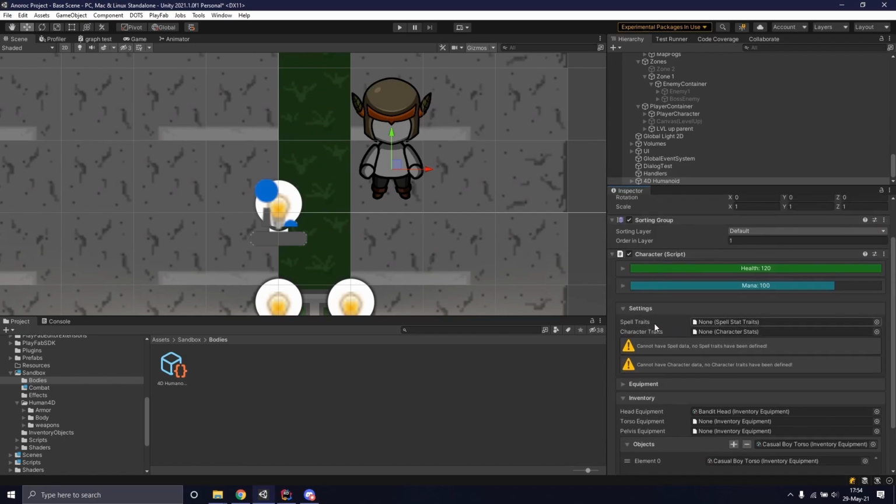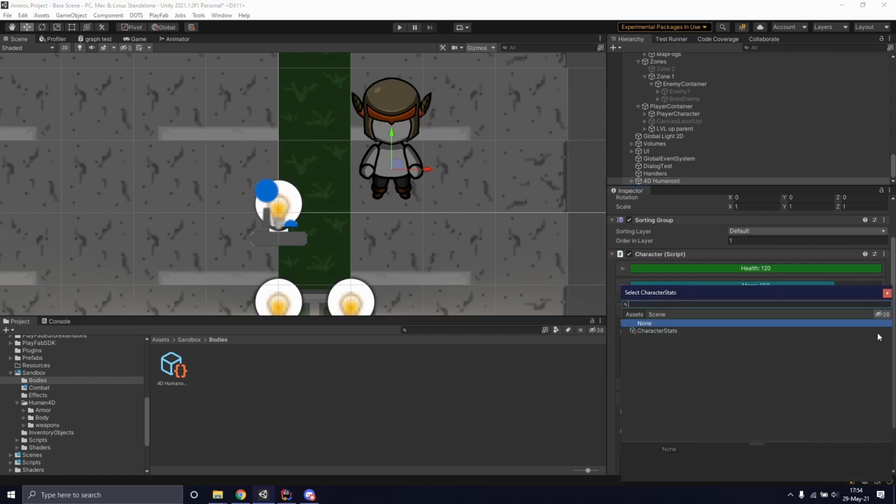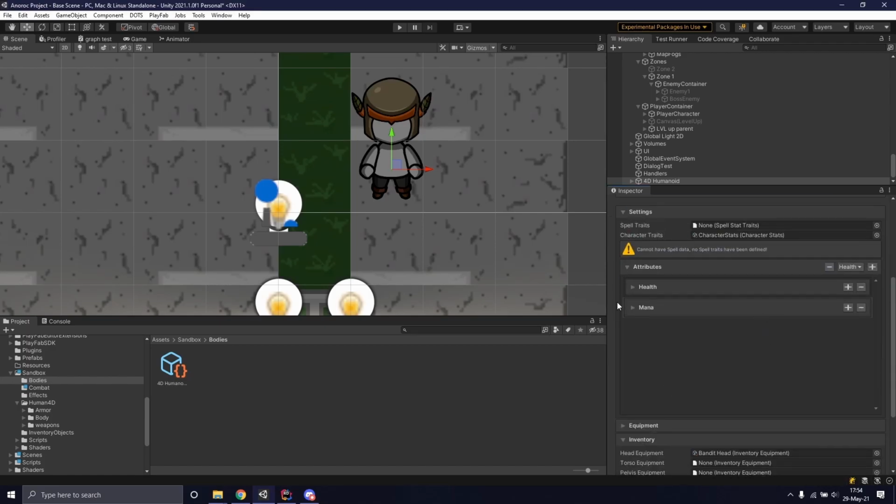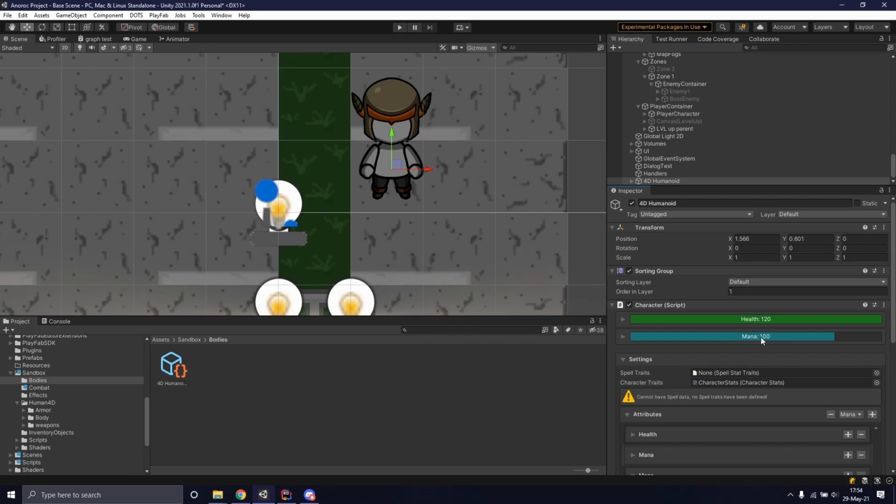Now that's for the character system. We'll show very quickly how the character traits work. For example, if we want to change character traits, we can go into the character traits, define what character traits are allowed with this asset, and then we have a new section here, which is attributes. Over here, I can add new attributes, for example, mana, and that mana will be, for example, 5. That is a modifier that will then be applied automatically at game start on top of this attribute here.